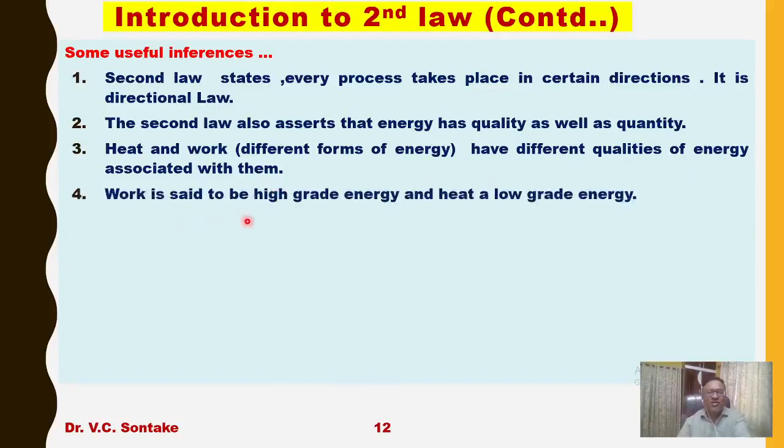Number 4, work is said to be high grade energy and heat a low grade energy. Wow, this is a very important outcome of the second law of thermodynamics. Now it has differentiated heat and work, which are both forms of energy. Work is said to be high grade energy and heat a low grade energy. So work is always at the top of the quality pyramid, and heat on the lower side. And this is told by the second law of thermodynamics.